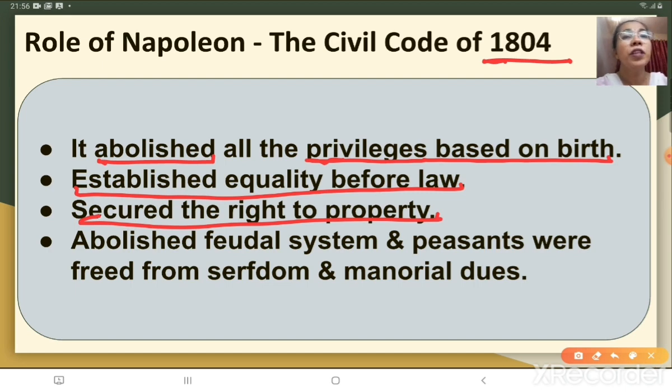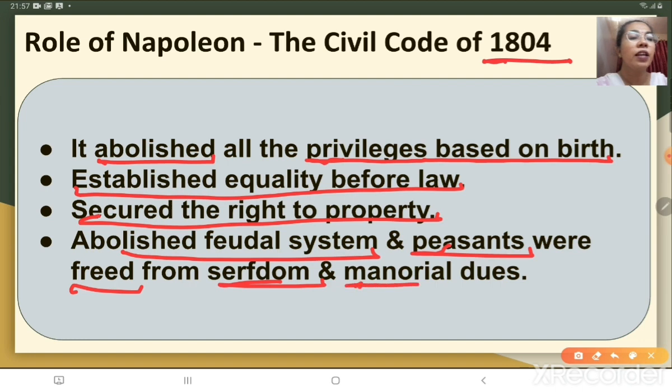Napoleon also simplified the administrative division by abolishing the feudal system, right? And also the peasants were freed from serfdom. I hope children you all remember the meaning of serfdom, right? That is being a bonded labor. And also the manorial dues, that is, the peasants who were working under the feudal lords were staying in their own manors, and they were working for the landlords or the feudal lords.